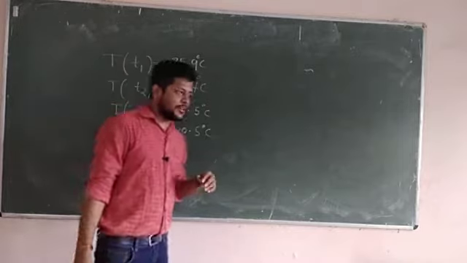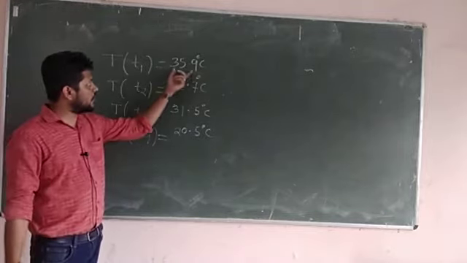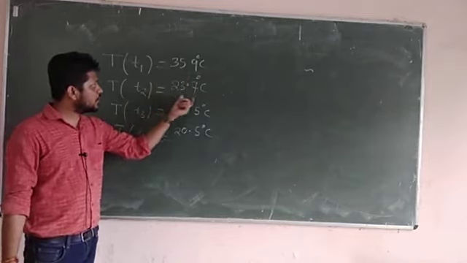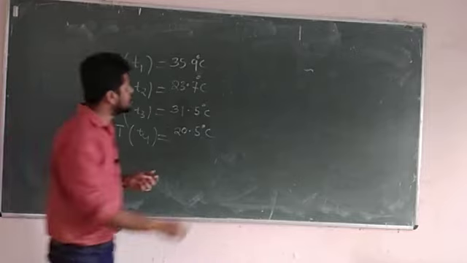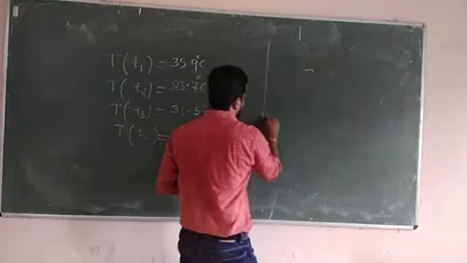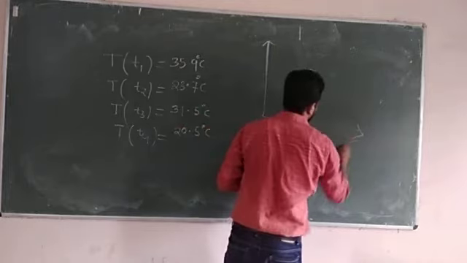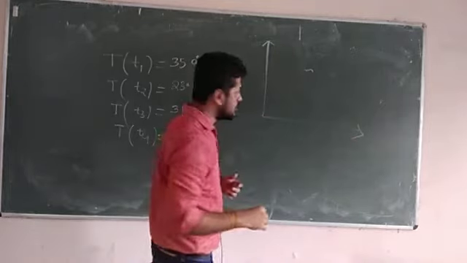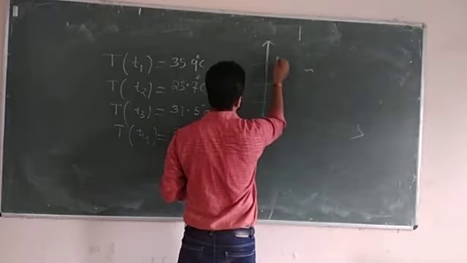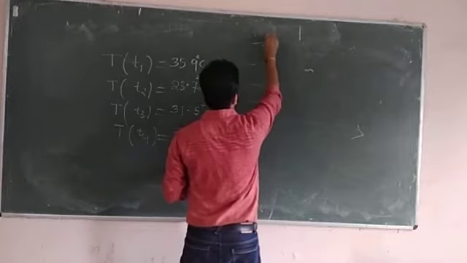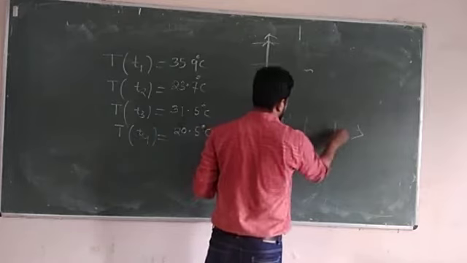Suppose we measure the temperature of this room at different instants, and the values we got are 35.9 degree Celsius, 23.7 degree Celsius, 31.5 degree Celsius and 20.5 degree Celsius respectively. Then we want to convert this analog signal into a digital signal, and here I am considering the magnitude axis divided into 4 levels, as well as the time axis also 4 levels.